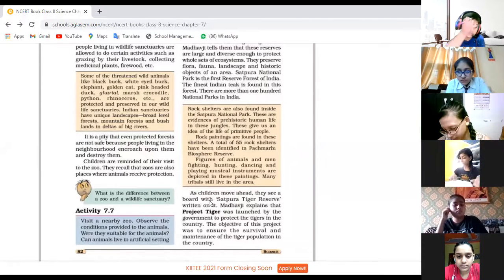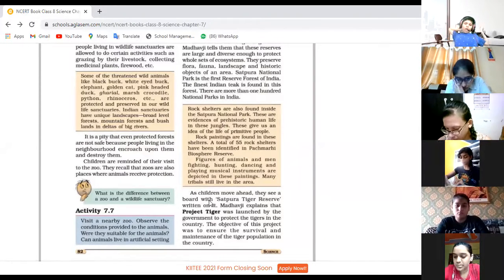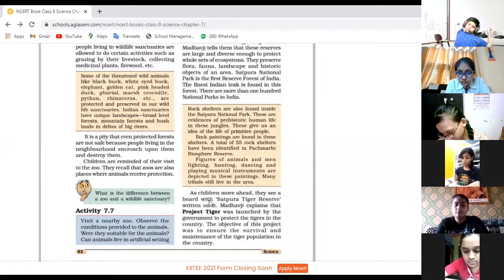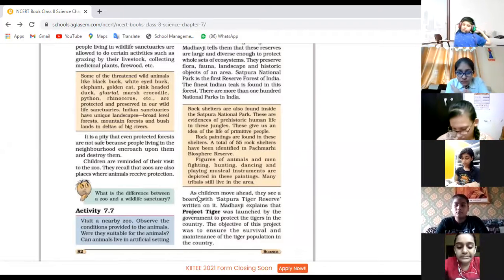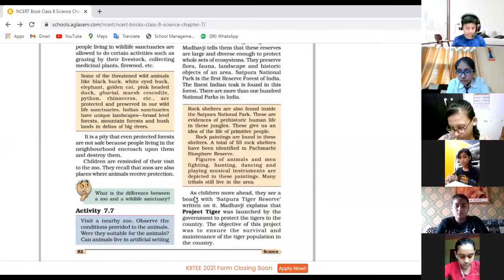So children, here we are going to read about the Project Tiger. What is a Project Tiger? What is the aim of Project Tiger? By whom it was started? And what is the main objective of this Project Tiger? Okay, so kindly underline it. What is the aim of it? So Prateksha, continue. After that, Pavitra Jain, you can.